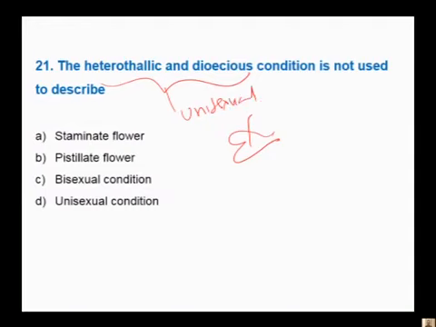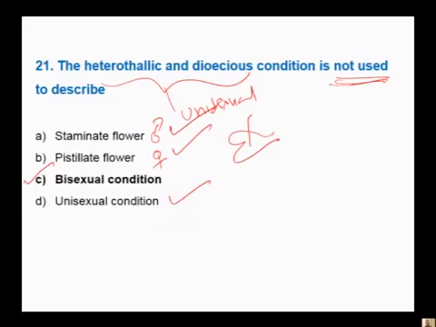Let us go to the options. Staminate flowers are the male flowers, and of course they are unisexual. Pistillate flowers are the female flowers, and of course they are unisexual. Unisexual condition is also correct. So the heterothallic and dioecious condition can be used for staminate, pistillate and unisexual flowers, but it cannot be used for bisexual condition. Therefore, the answer is bisexual condition. The heterothallic and dioecious condition cannot be bisexual. It is unisexual. Next question.